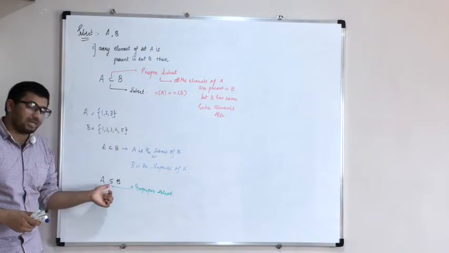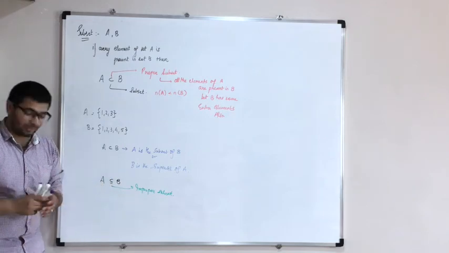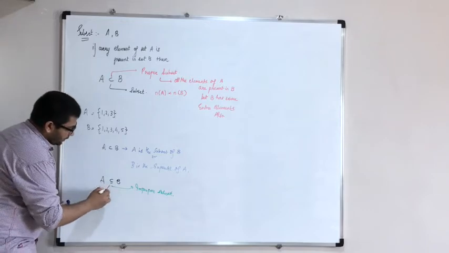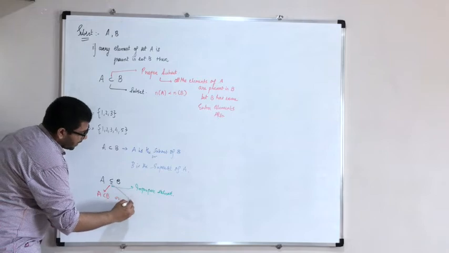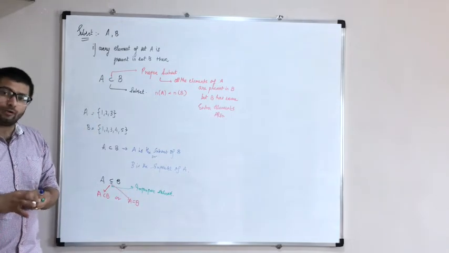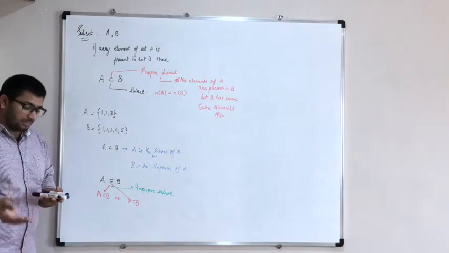So A is a subset of B or can be equal to B. It includes two identities in itself: A is a subset of B or A equals B. Clear? Note this down. Then we'll see the next part.